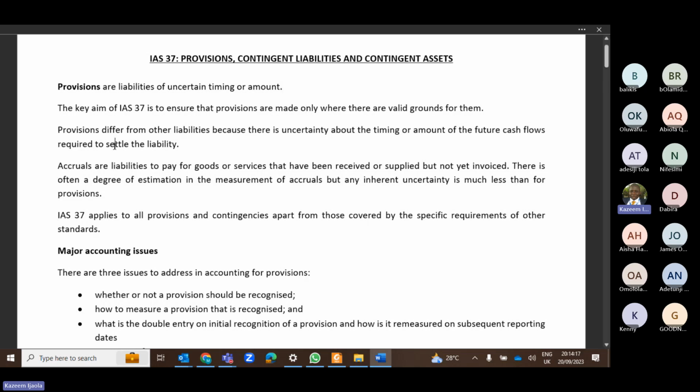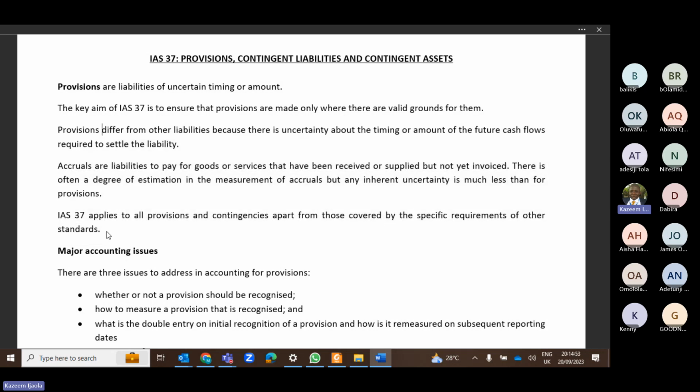The objective of IAS 37 is to set out the principles that must be followed when creating provisions, because provisions can be used to window dress financial statements. If I want to increase or reduce my profit, all I need to do is create one unnecessary provision. So I can use provisions to window dress my financial statements.